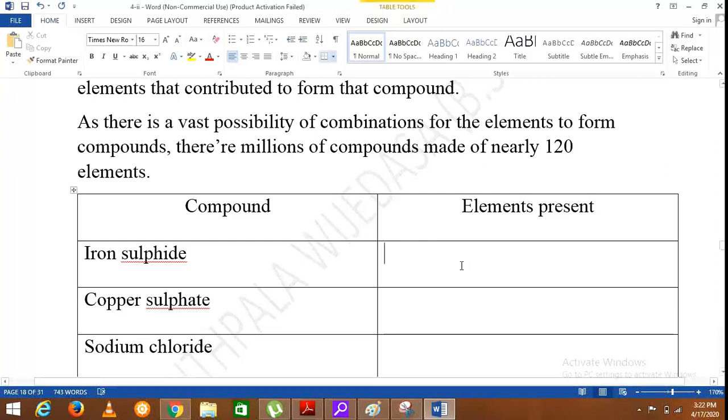As the name denotes, you can say the component elements are iron and sulfur. In some of the books you will find this sulfur spelled as sulphur. Then copper sulfate. As the name denotes, the component elements are copper, sulfur and oxygen.